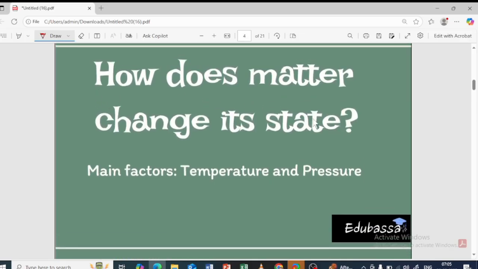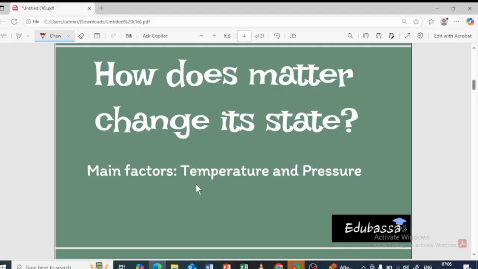How does matter change its state? Okay, so in this video particularly we are learning about the change in the states of matter, and how matter is going to change its state from liquid to solid, and from solid to liquid, and from liquid to gas, and again that is also there, which we will learn further.